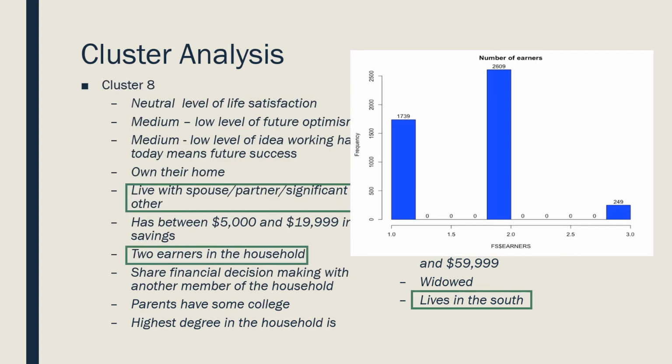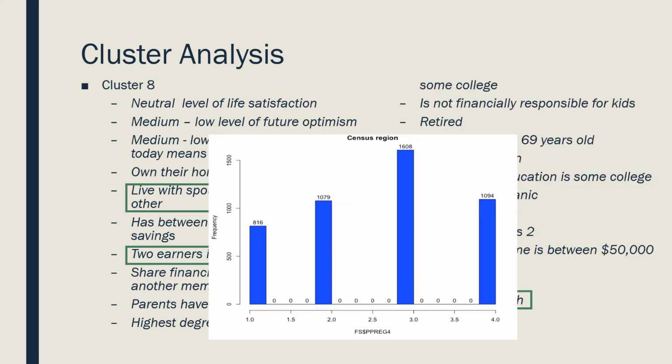So that's not surprising. This is the number of earners. 2 is the number of earners. Again, the majority here, not super surprising. And then this is the census region. 3 is the South. So again, the majority of folks in the respondent group do live in the South. This one a little bit surprised me because while it is the majority that live in the South, it's not the vast majority.